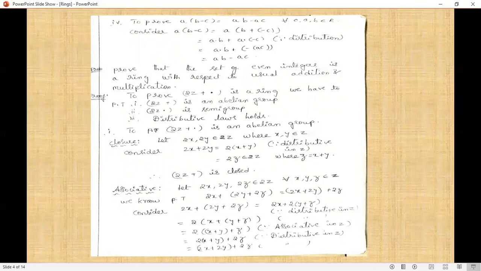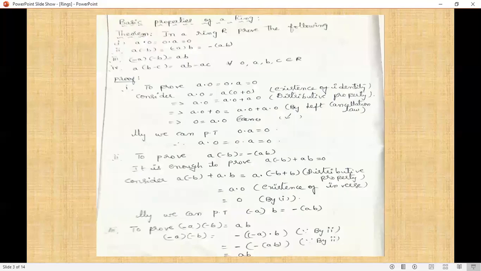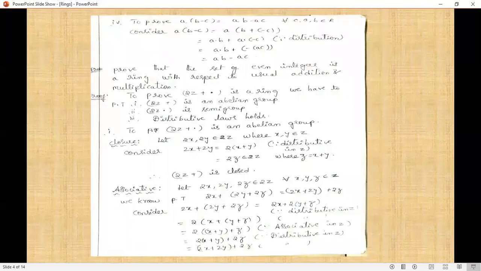Therefore, a(b − c) = ab − ac. So the properties we are using are: a·0 = 0·a = 0, a·(−b) = (−a)·b = −ab, (−a)(−b) = ab, and finally a(b − c) = ab − ac.